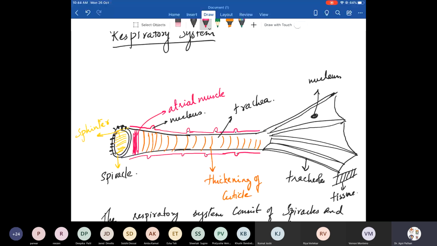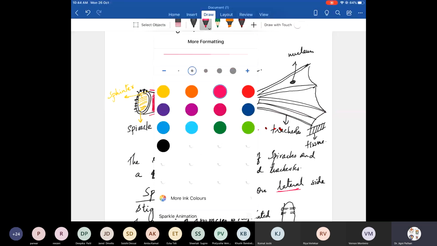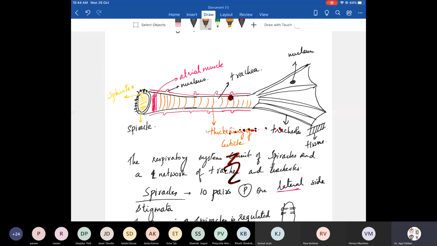Now the trachea further branches into tracheoles. These tracheoles get embedded into the tissue. Now, whenever the cockroach is resting, what happens? There is a fluid that accumulates in the tracheoles when the cockroach is resting.